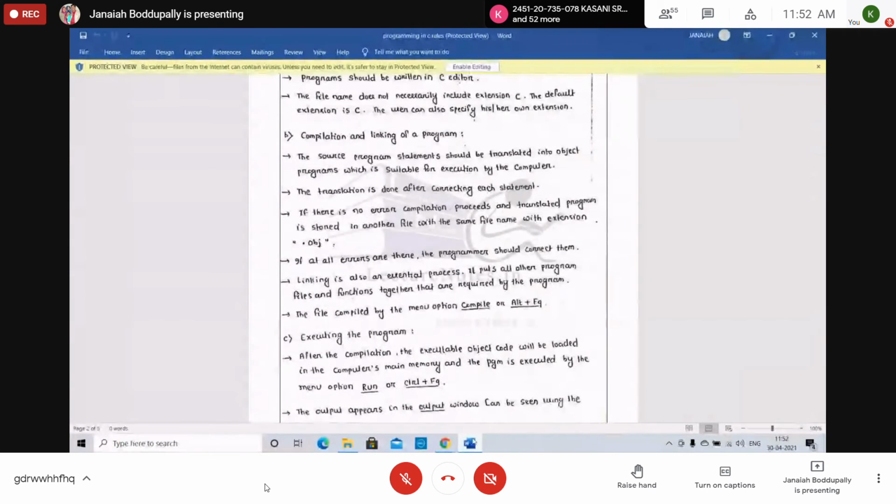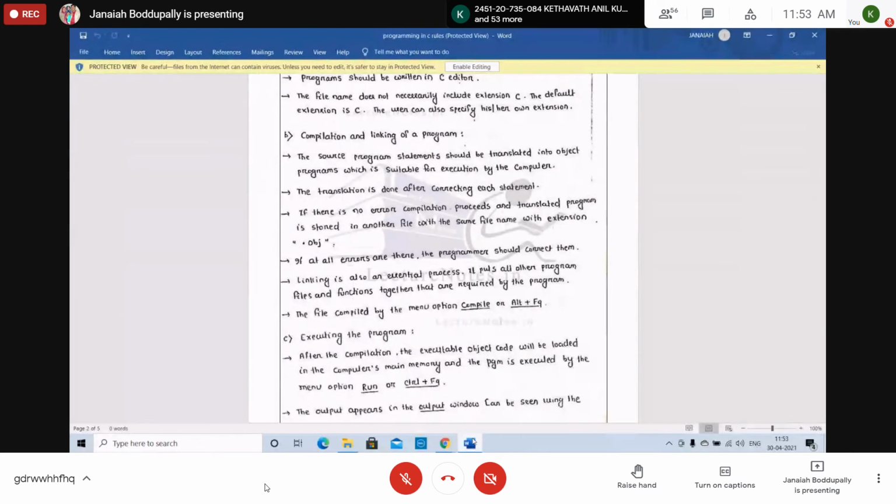The .c program is translated to .obj object code. Students, are you getting it? Once it is translated, the extension of that file is .obj.